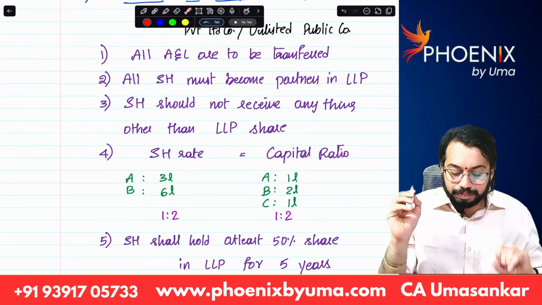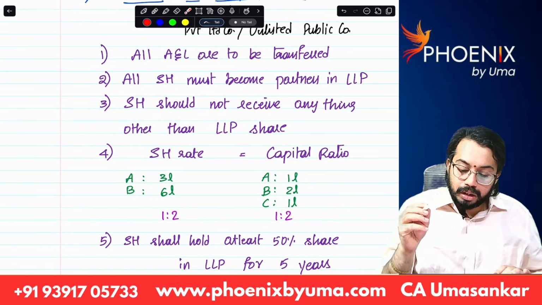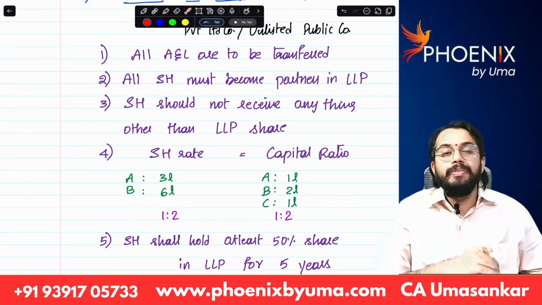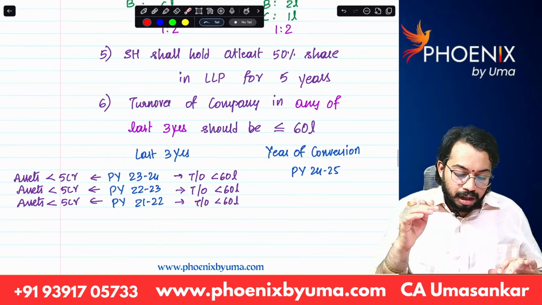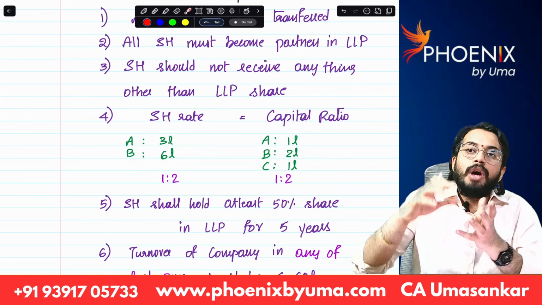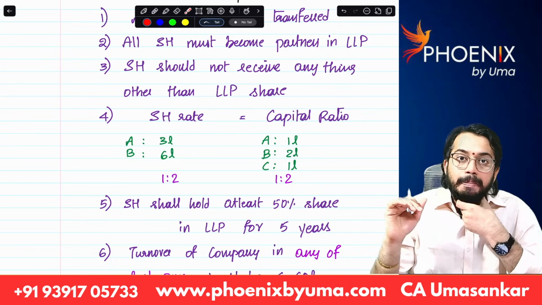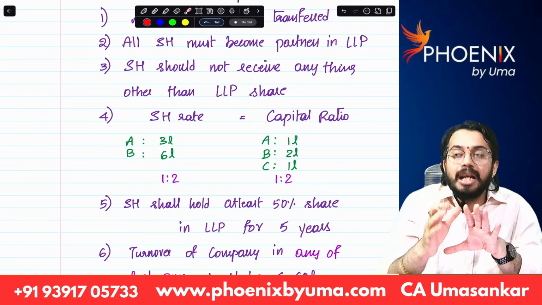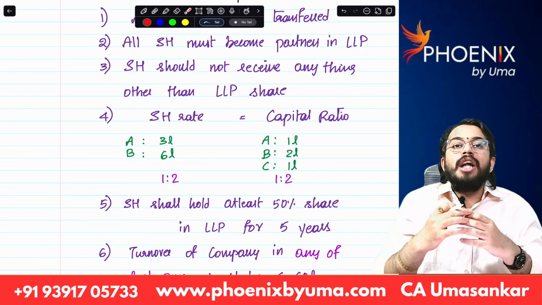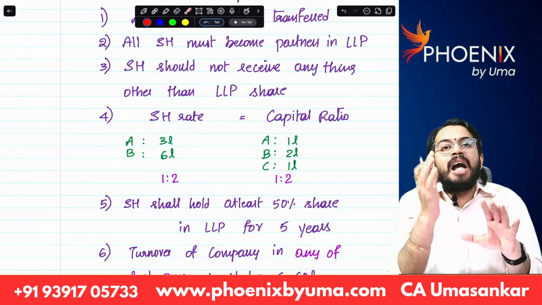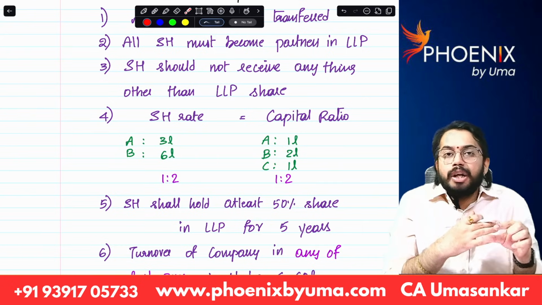Next, third, all shareholders should become partners in the LLP. See, there are 3 shareholders, P, Q, R. All of P, Q, R should become partners in the LLP. If R doesn't want to become a partner, then before conversion only, R should transfer his shares to either P or Q. Thereby R will get eliminated and P and Q will be there.